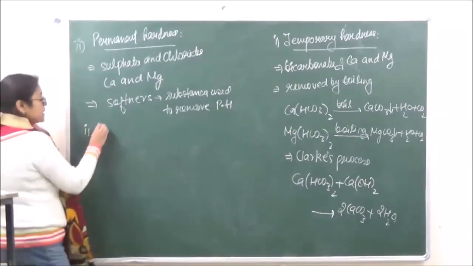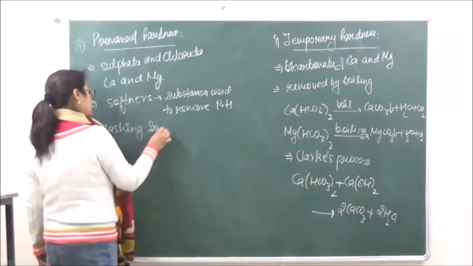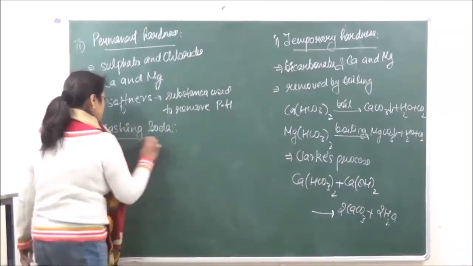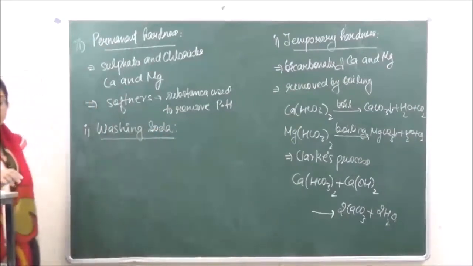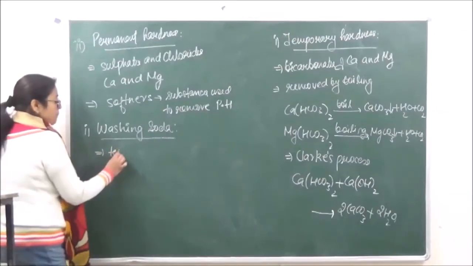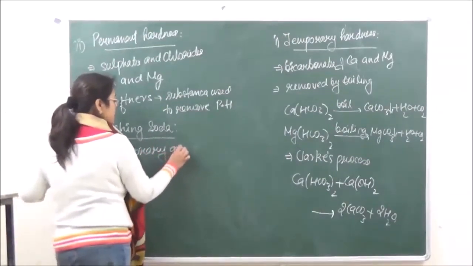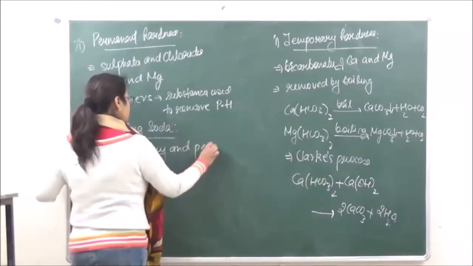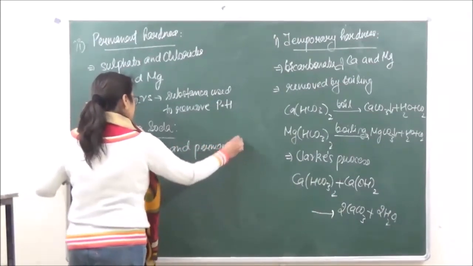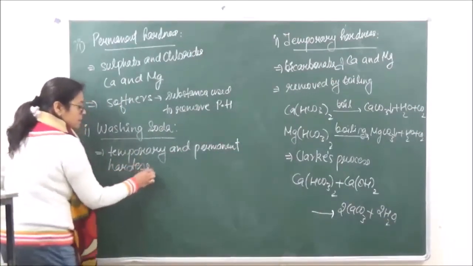The first one is washing soda. It is seen that washing soda helps us to remove both temporary and permanent hardness. Right?